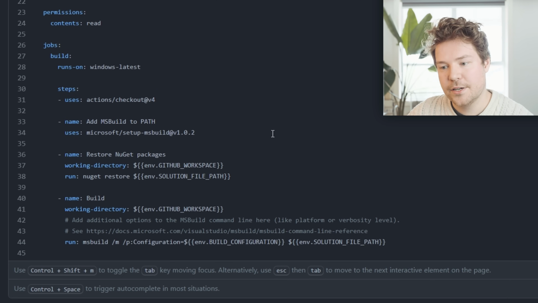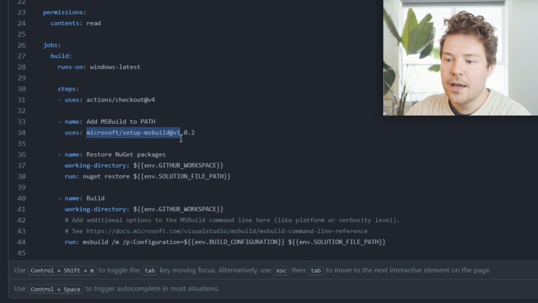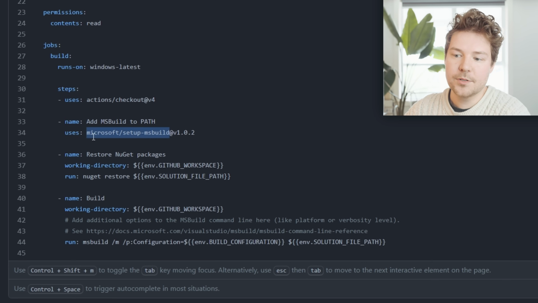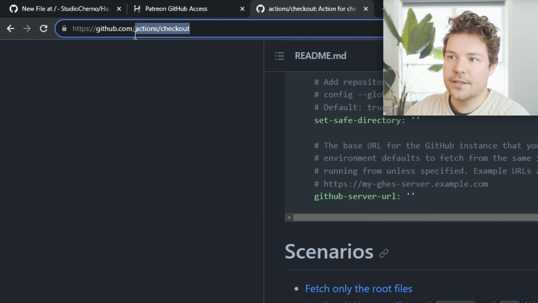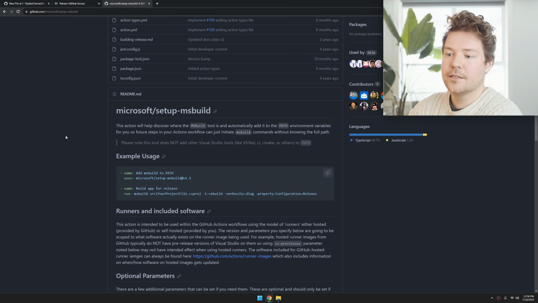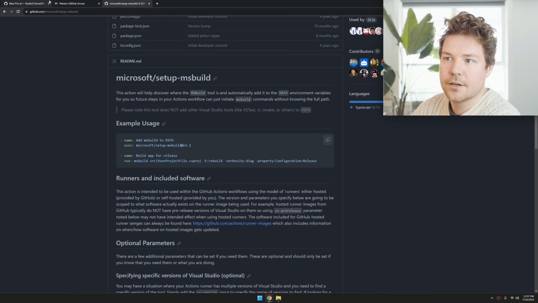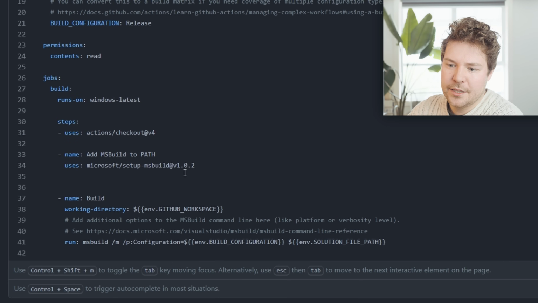Then the next critical thing that it does is it adds MS Build to path. And again, if you want to look at this, you just go to github.com/Microsoft/setup-msbuild. Here's the repository and you can figure out how to use it. NuGet packages, I didn't need that, we don't have any.